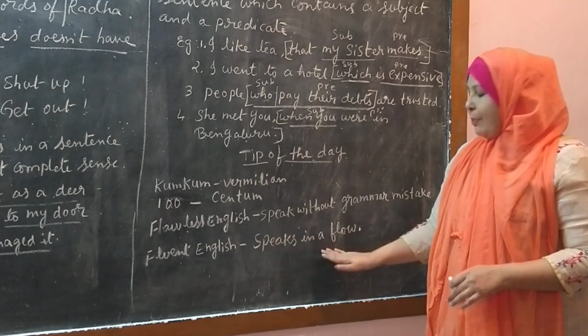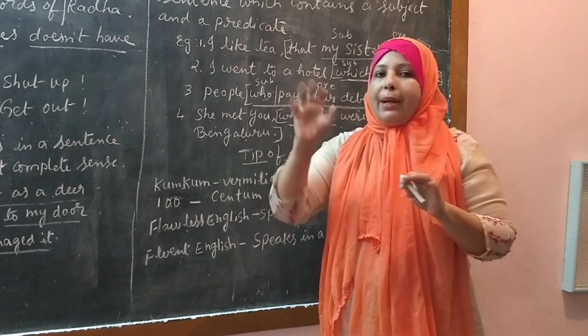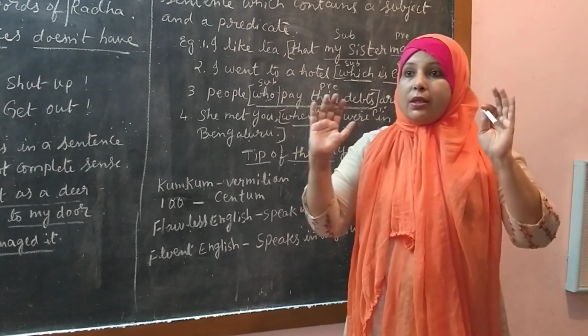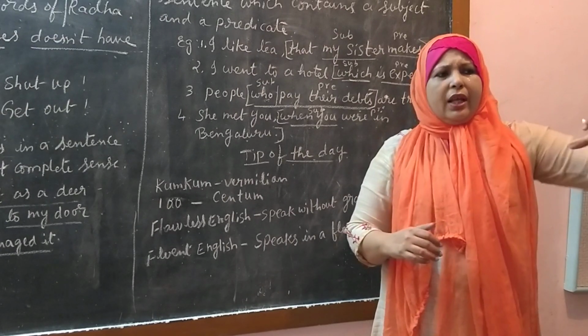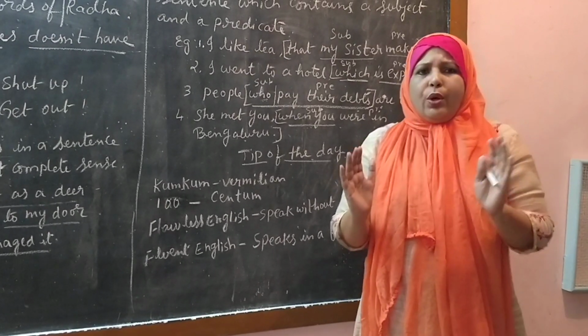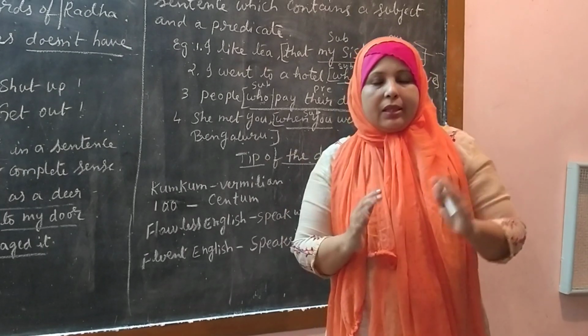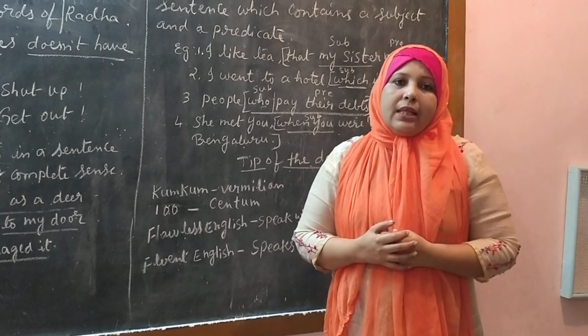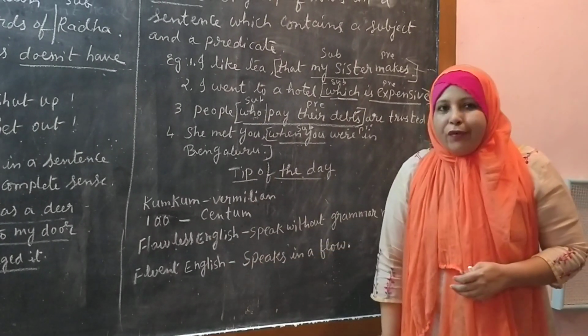Fluent English speaks in a flow. Here you are not going to see any grammatical mistakes. You just concentrate on how the person is speaking. Like continuously going on in a flow. There is no stop. There is no hesitation at all. At that time, such kind of speech or saying is called fluent English. Okay, this is the difference between flawless English and fluent English.